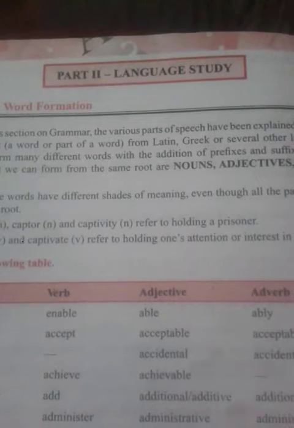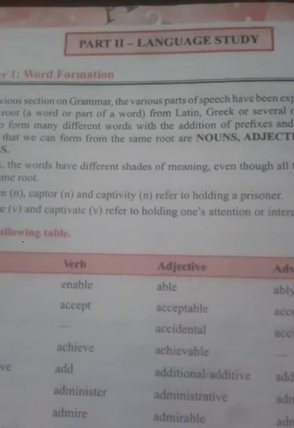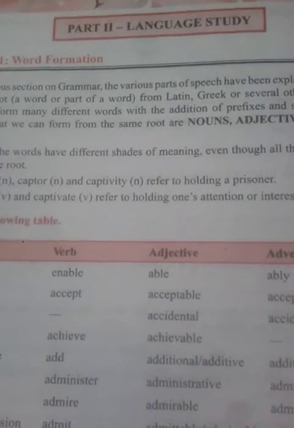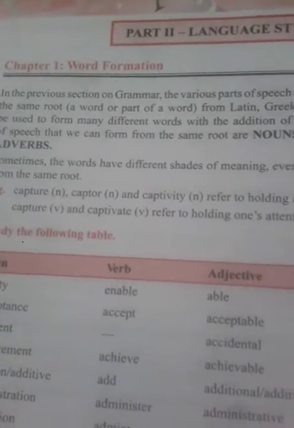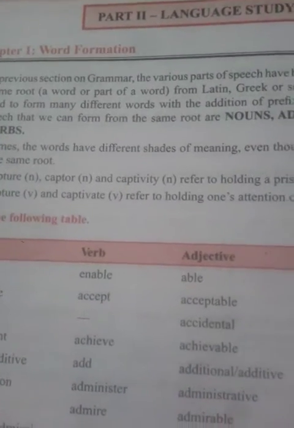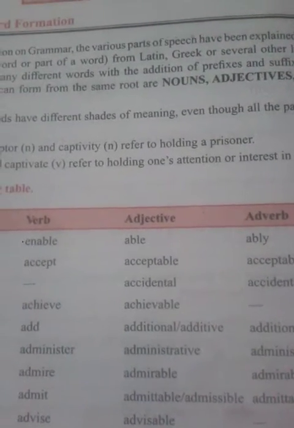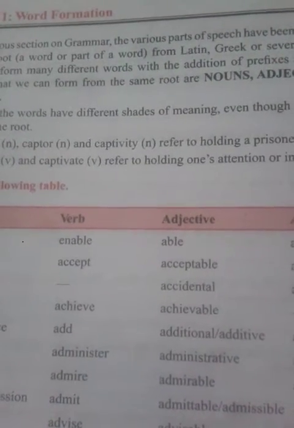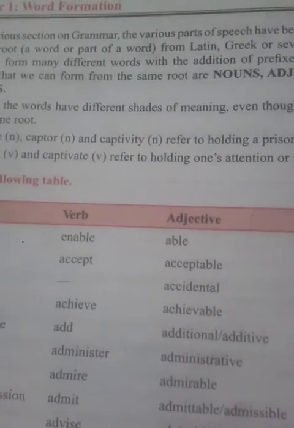So, if there is a noun, from that noun we can make the other words: nouns, adjectives, verbs, and adverbs. Sometimes the words have different shades of meaning, even though all the parts are formed from the same root. The first example they have given: capture, captor, and captivity, which refer to holding a prisoner.